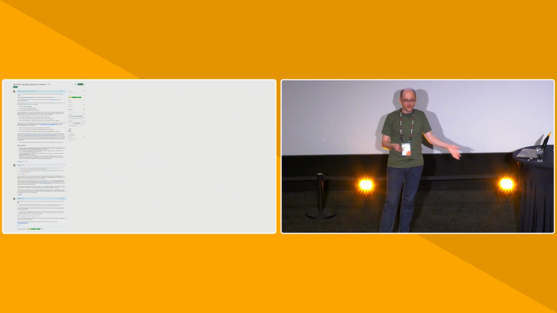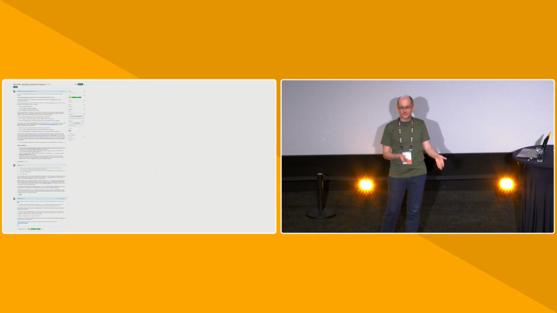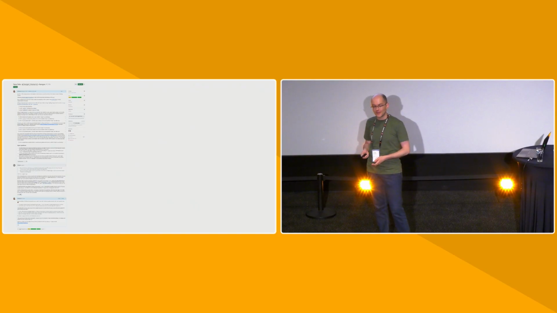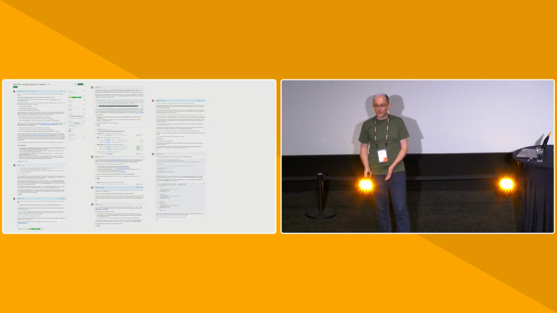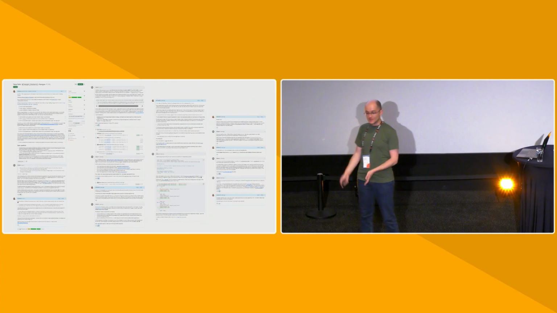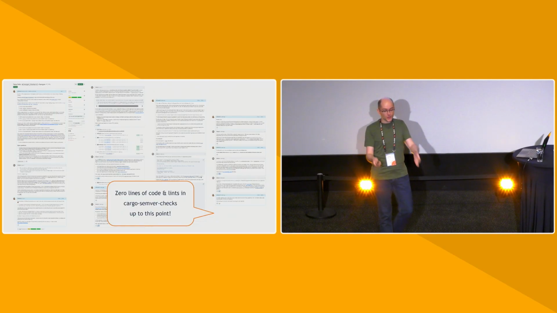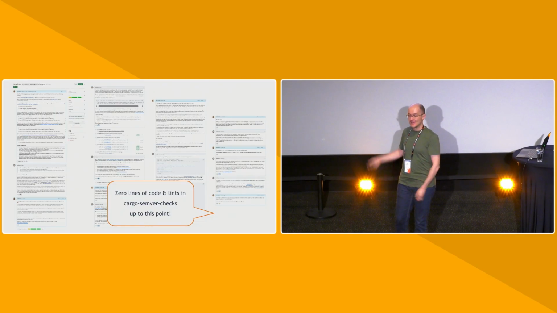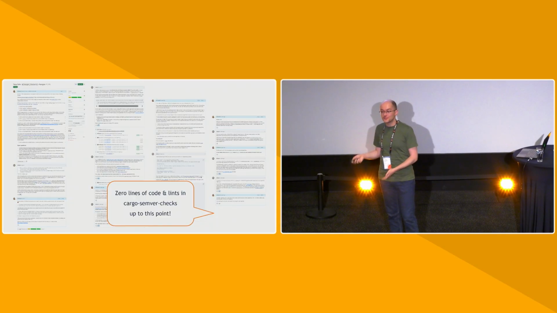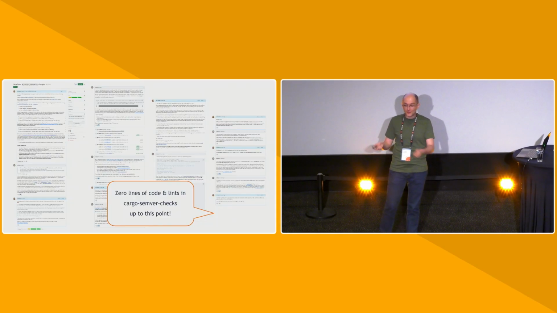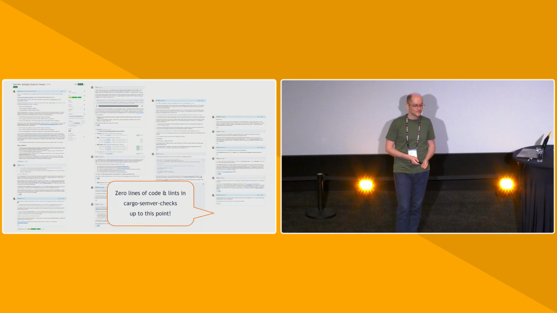And then after I wrote this issue, a handful of helpful folks jumped in and offered some suggestions, helped me close some of those open questions. And then there was more work and more discussion, and some more work and some more discussion, and some more work and some more discussion. And at this point, 0 lines of code or lints have made it into cargo SemVer. This is what I mean when I say the hardest part of writing new lints in cargo SemVer is figuring out what are the lints to write in cargo SemVer. That's why this is hard.